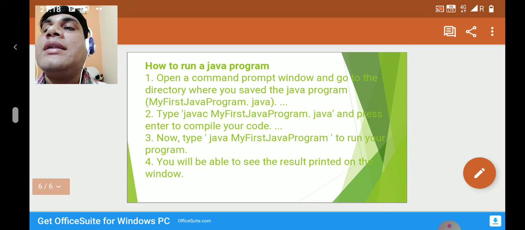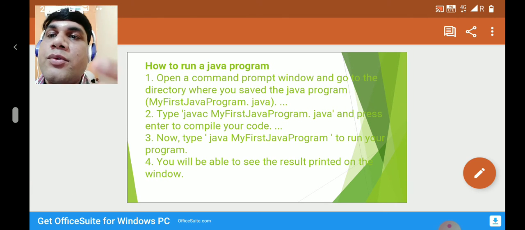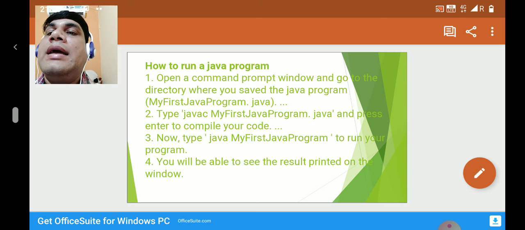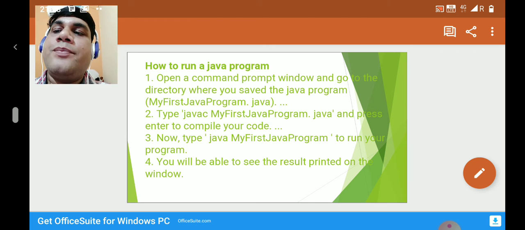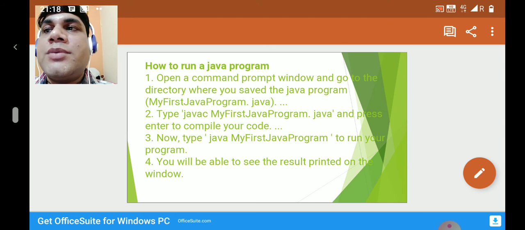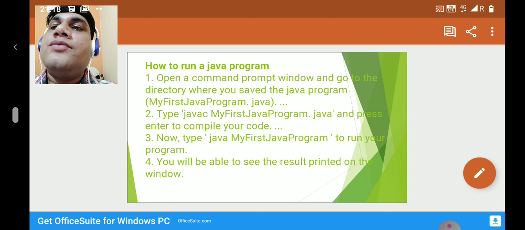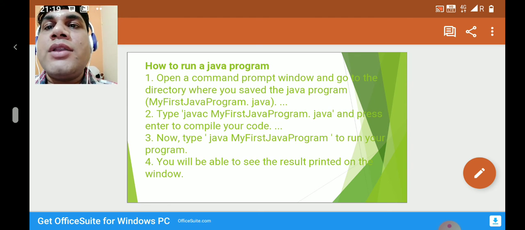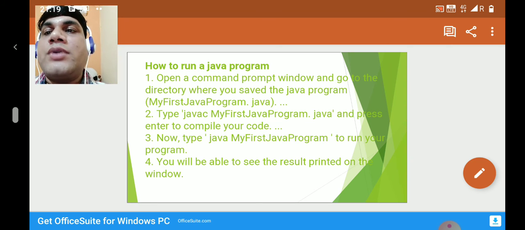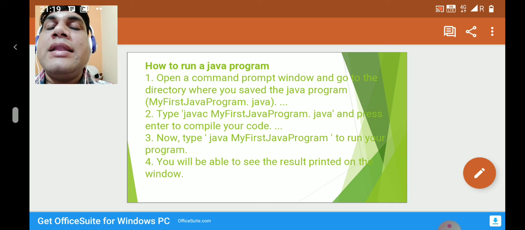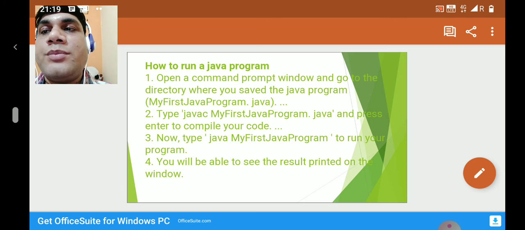Now we will discuss how we can run the Java program. Once you have written the Java program, how can you run it? You also know that you have to save the program with the extension .java, that is the extension of the Java programming language. Extension names are used to identify or recognize the application or software. If the extension is given as .java, then you can easily identify that this is a program of the Java programming language, developed with the help of the Java programming language.